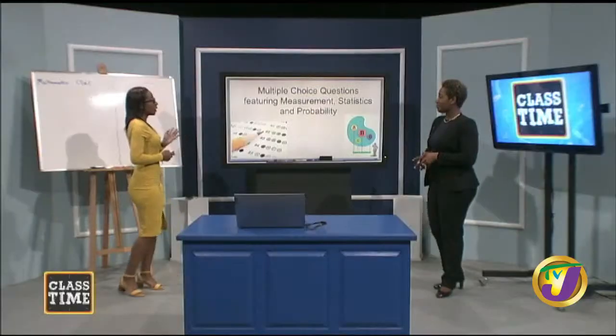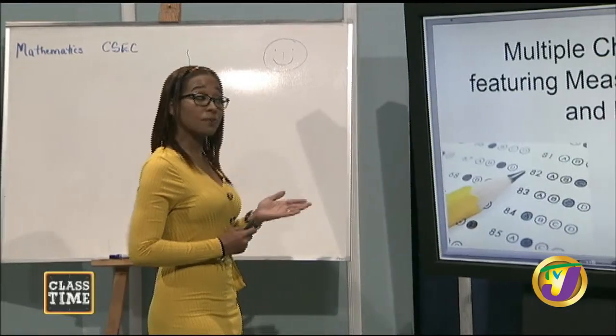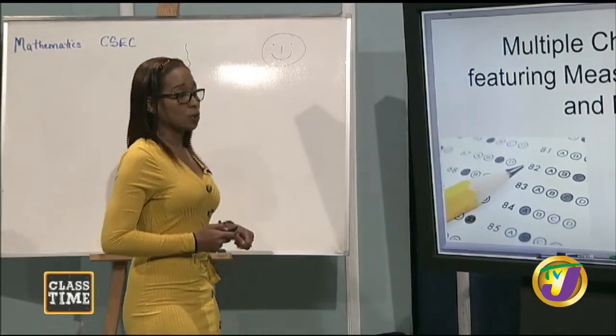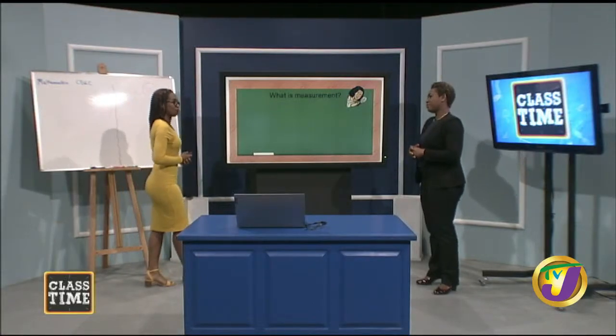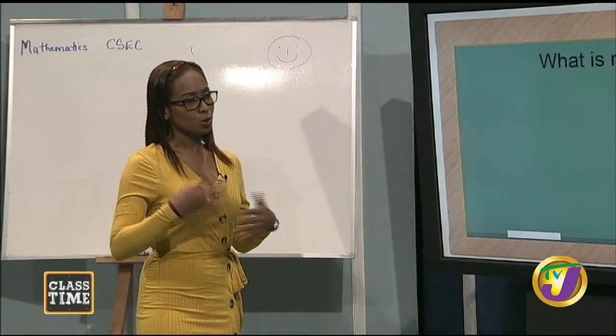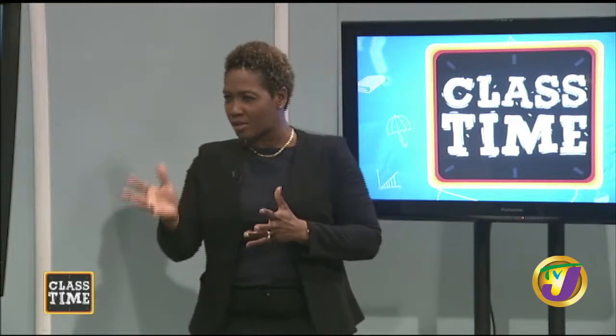Let's begin. All right, so today we're going to be looking at multiple choice questions featuring measurement, statistics, and probability. Yes. So let's go. What is measurement? Oh, I guess it's when you measure something. Maybe you put some numerical values to some quantity. There you go. Somewhere along that line. Sounds much better. Numerical value, quantity.